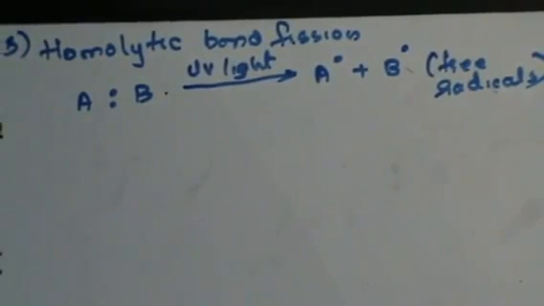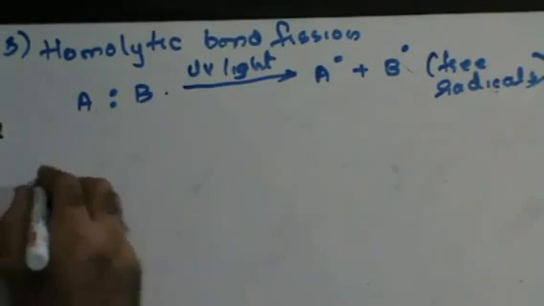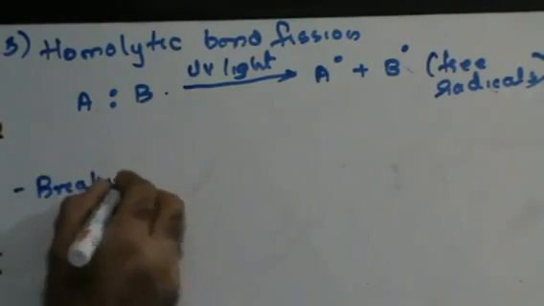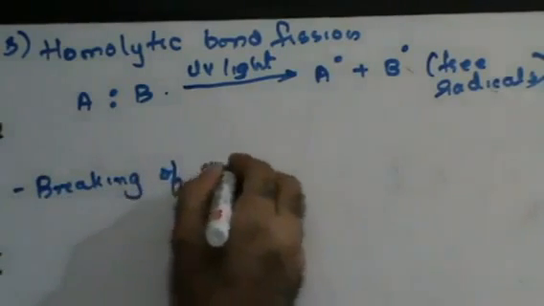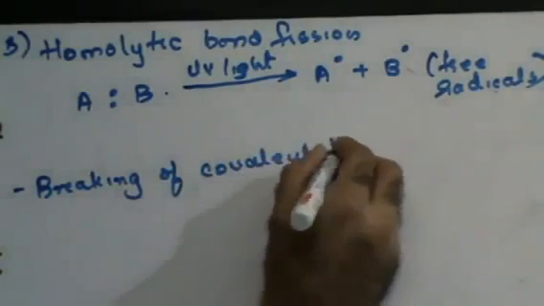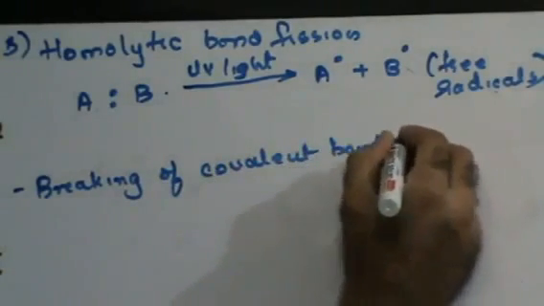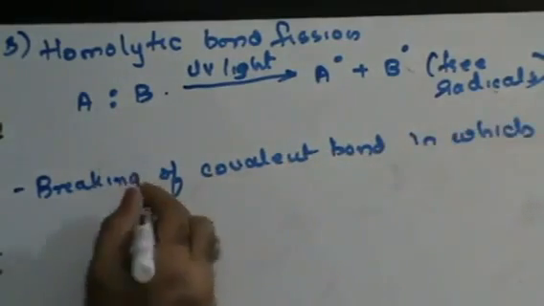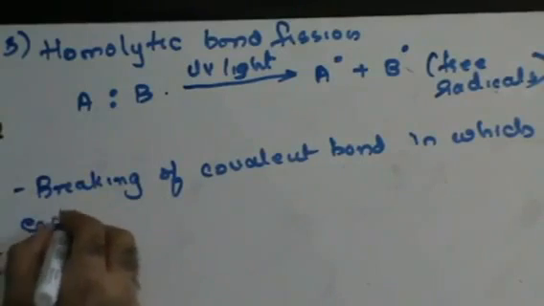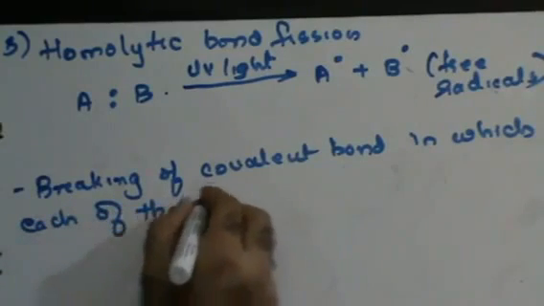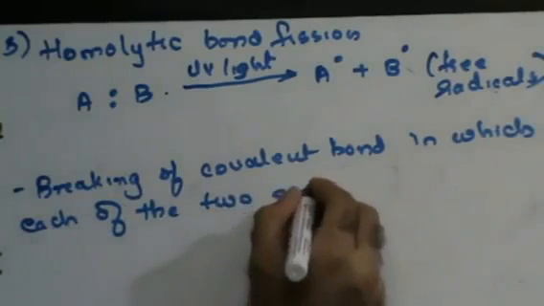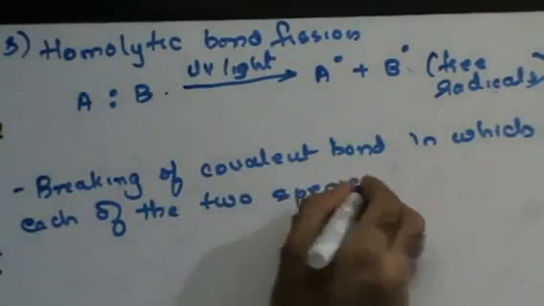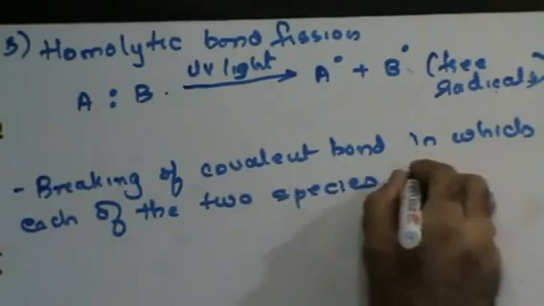It is the breaking of a covalent bond in which each of the two species retains one electron.